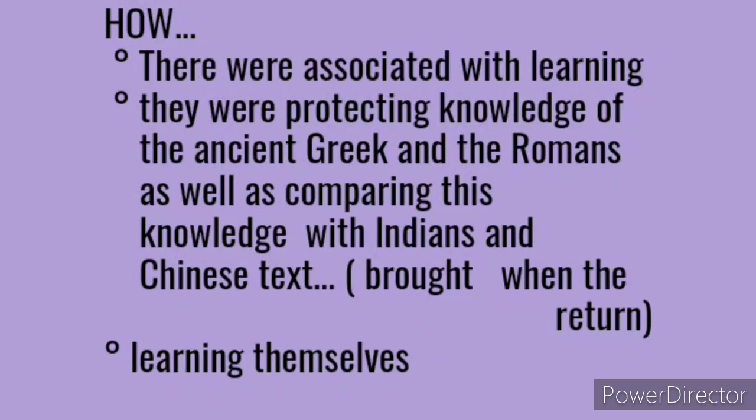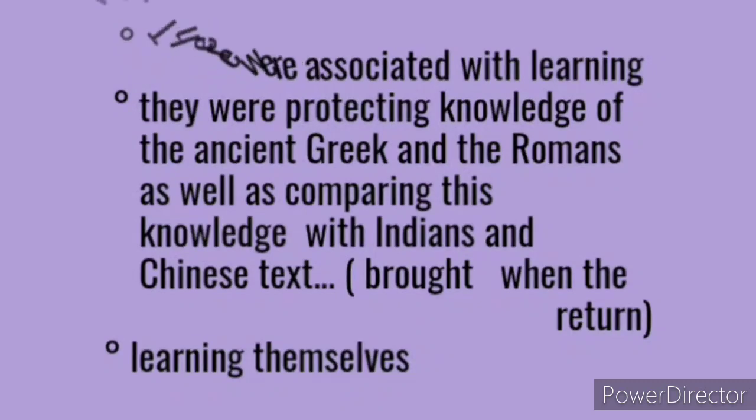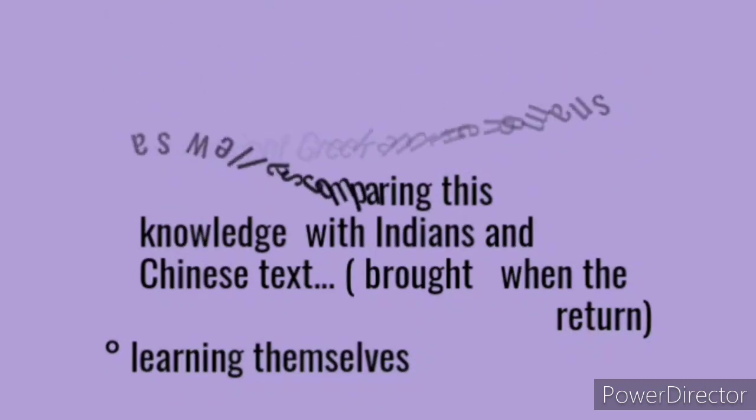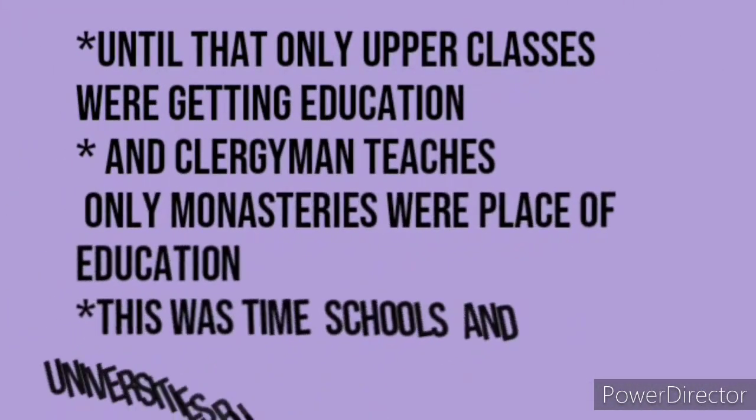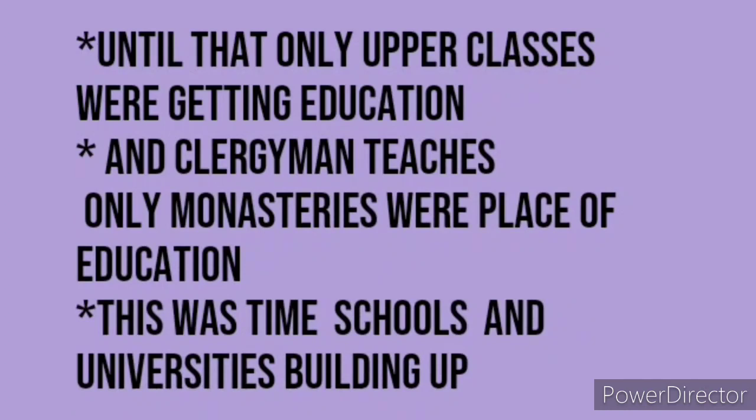This was how education moved ahead, and they started learning by themselves. Until then, only the upper classes were getting education, and the clergymen were educating people in monasteries. Now education is moving out of the church. That's how the schools and universities started building up.